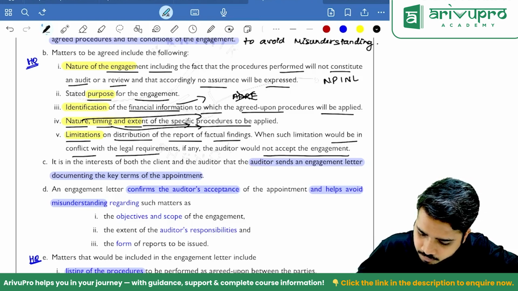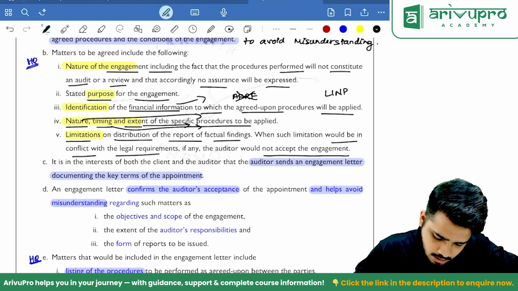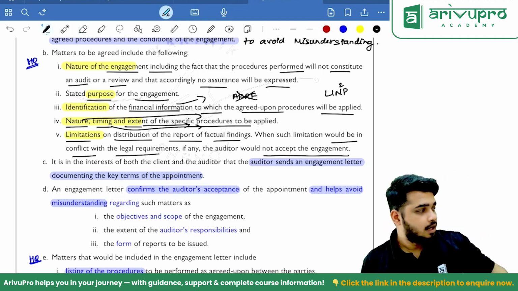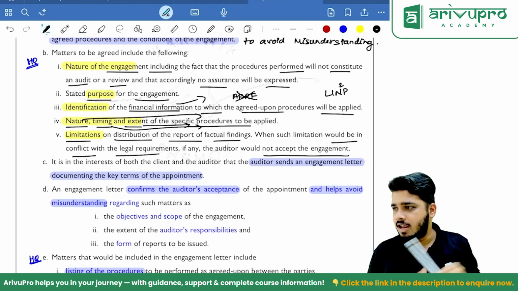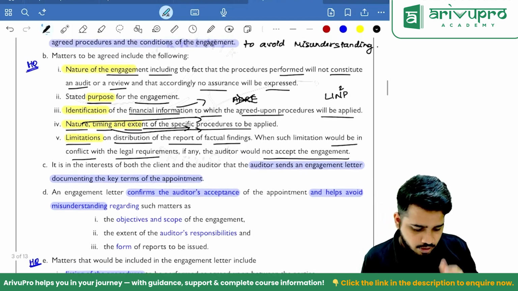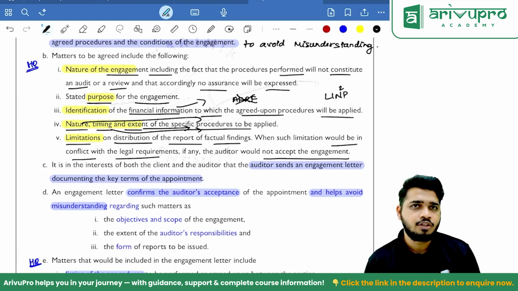You can remember it as LINP. Like how we have LIMP, we'll have LINP. L for limitation, I for identification, N square, nature of engagement, nature, timing and extent, and P for purpose.